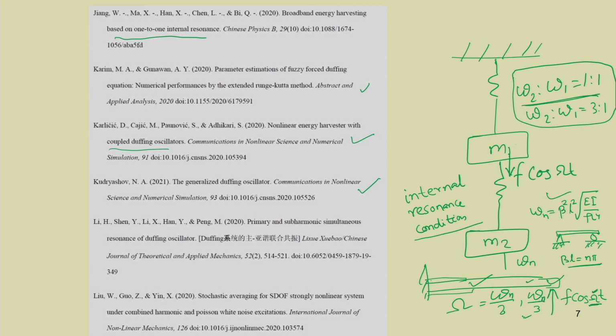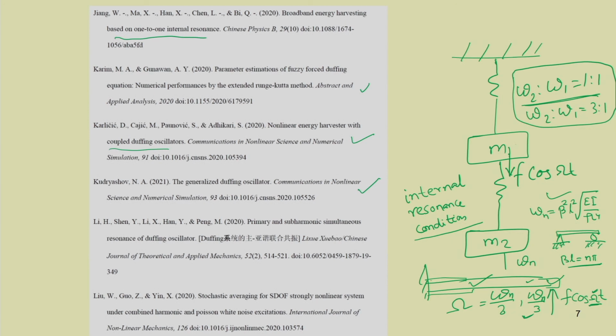So, in these cases, it will be superharmonic resonance conditions. Similarly, this omega may be equal to 3 times omega n or 2 times omega n, depending on whether the system has cubic nonlinearity or quadratic nonlinearity. In that case, you can have the subharmonic resonance conditions. Particularly in these nonlinear systems, we will be interested to study these.